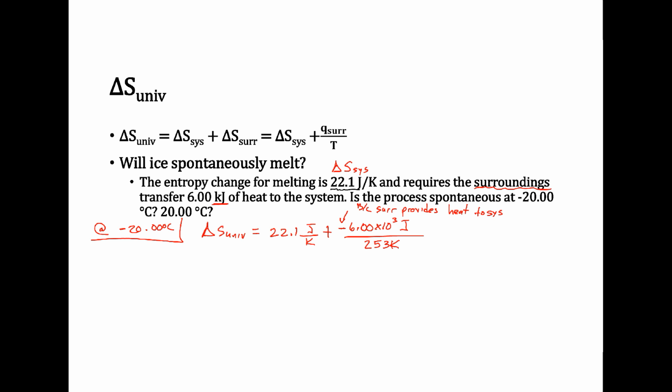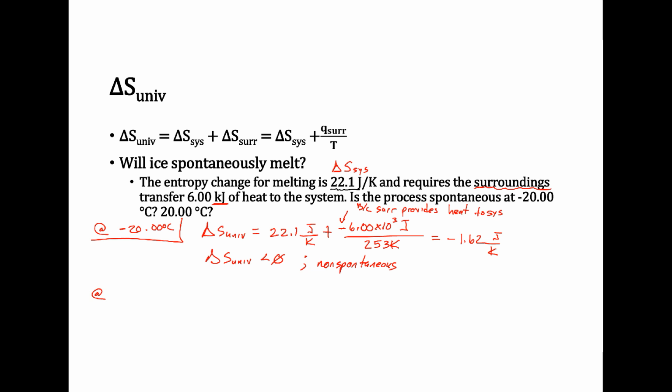So we'll plug this in, making sure we follow the order of operations, and we get delta S of the universe to be negative 1.62 joules per Kelvin. Since delta S of the universe at this temperature is less than 0, we can say it's non-spontaneous. And that meets our expectation from when we first started.